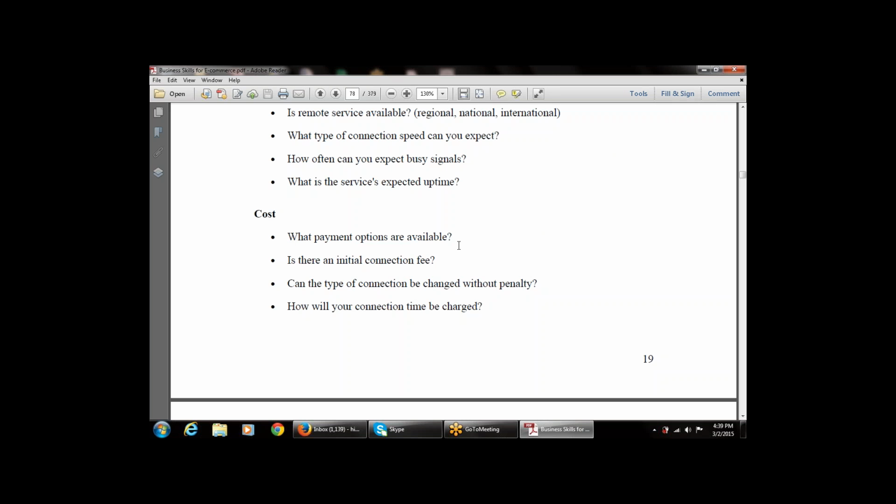Then the next is, is there an initial connection fee? That is, if I'm opting for any ISP, is there an initial connection fee or not? Is the connection fee charged at the initial stage or not?